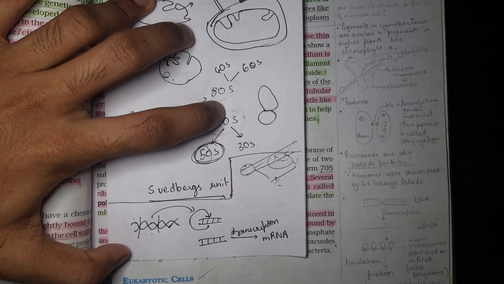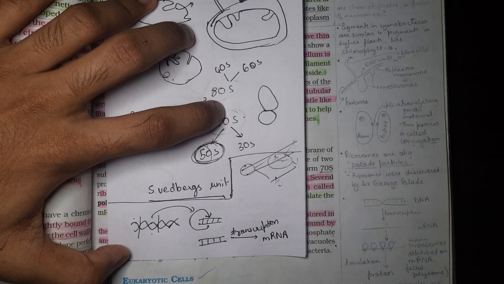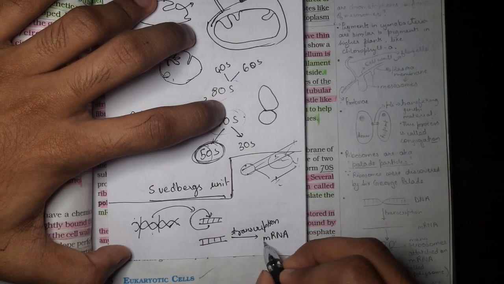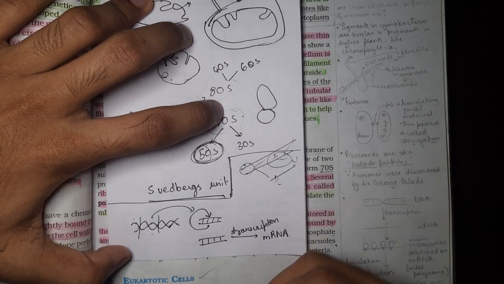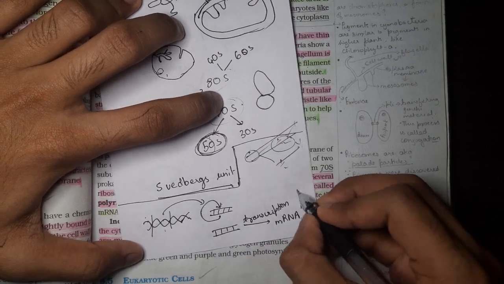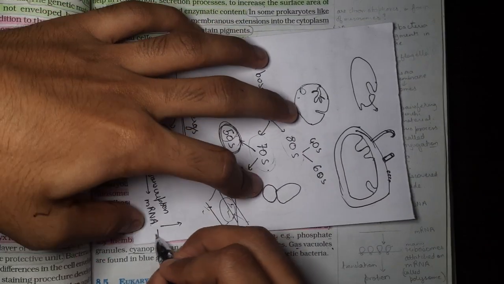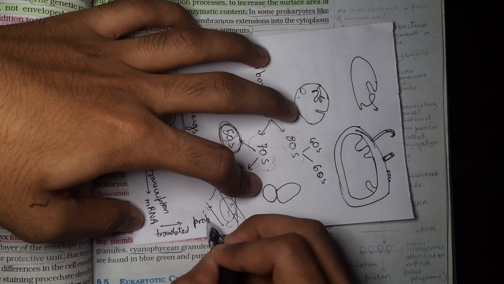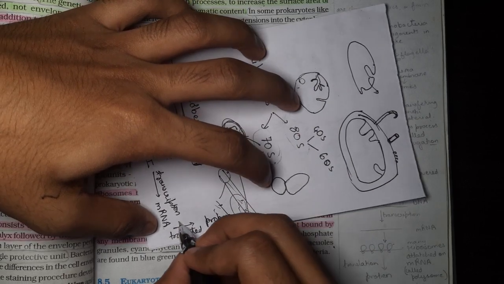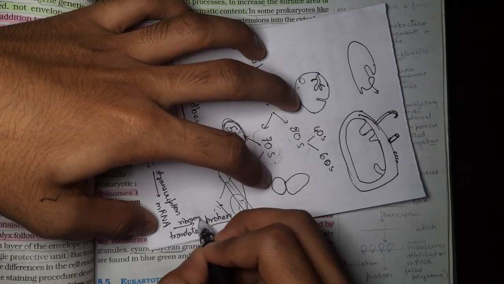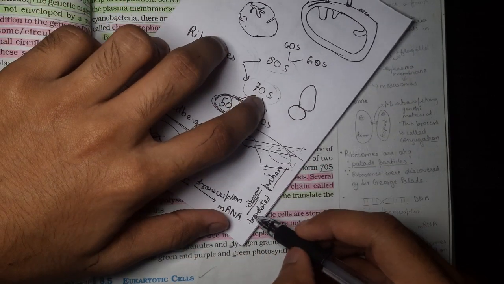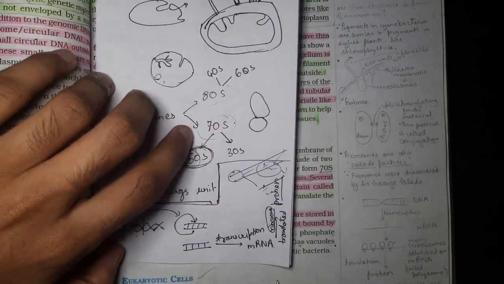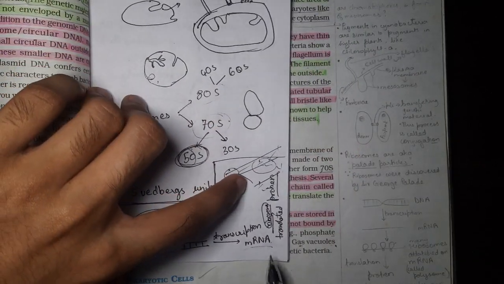You can say it is a simpler form of the DNA, and then this mRNA is translated to protein by ribosomes. So this translation is occurring with the help of ribosomes. Ribosomes are the ones translating mRNA to protein.